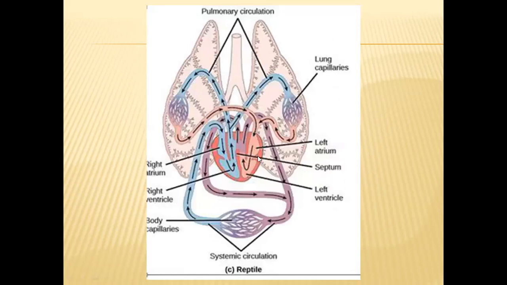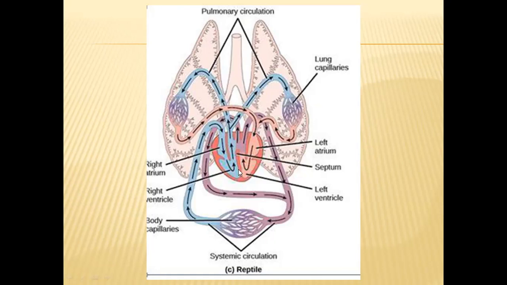Coming to circulatory system in reptiles, the reptile circulatory system is somewhat more developed than the amphibians, as the ventricle in the heart of the reptiles is partially separated or partially bifurcated. So in one group of reptiles, that is crocodiles, the heart is completely divided into four chambers.